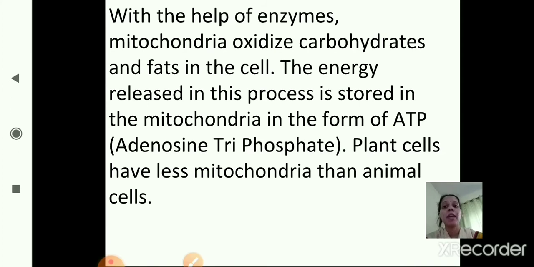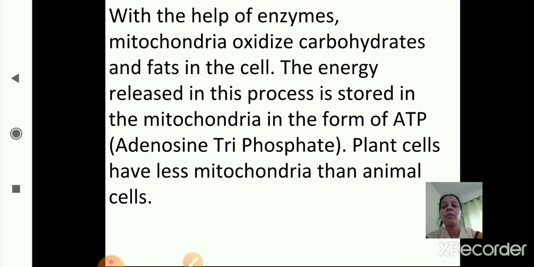With the help of enzymes, mitochondria oxidize carbohydrates and fats in the cell, meaning they chemically react with oxygen.